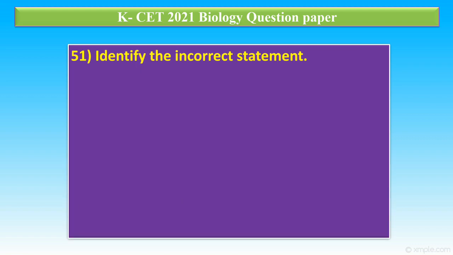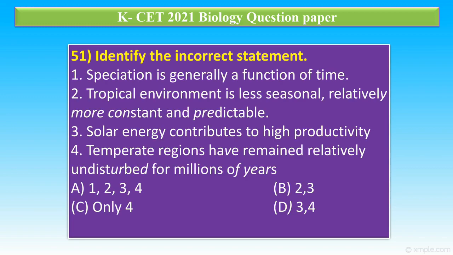Question number 51. Identify the incorrect statement. Statement 1, speciation is generally a function of time. 2, tropical environment is less seasonal, relatively more constant and predictable. Statement 3, solar energy contributes to high productivity. Statement 4, temperate regions have remained relatively undisturbed for millions of years. In this, the incorrect statement is only the fourth statement.